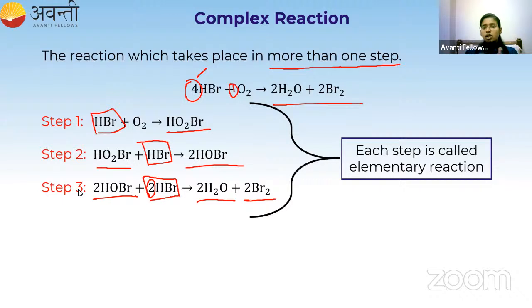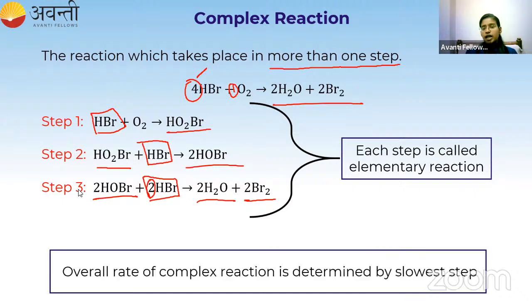Now to find out the overall rate of this complex reaction, what do I have to do and how to determine that? The overall rate of the complex reaction is determined by the slowest step of that reaction. Here I have 3 steps.